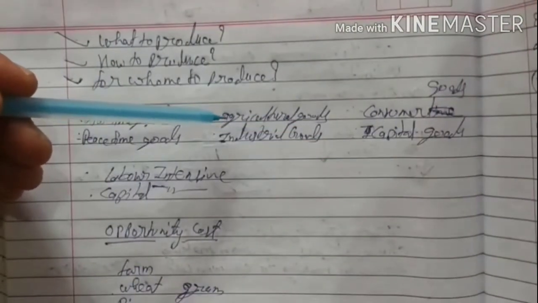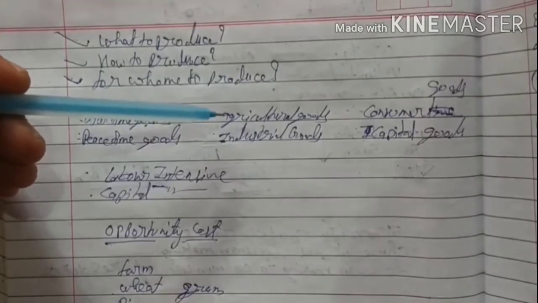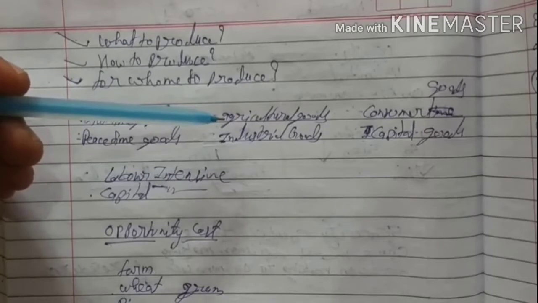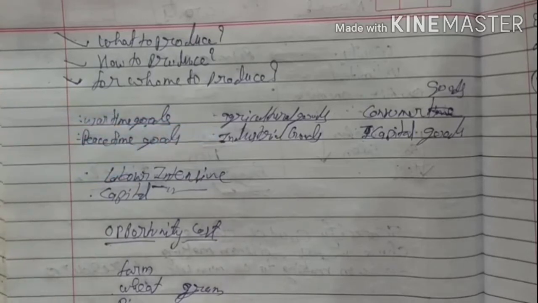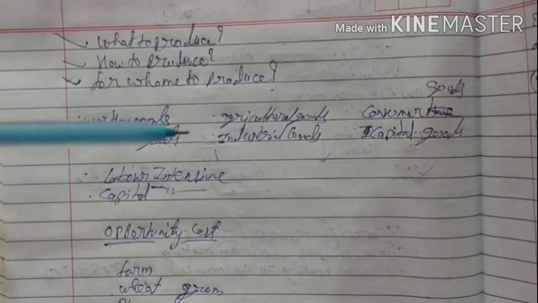If we have an agricultural economy, it means most of the people in our country are engaged in agricultural activities, then we need to produce agricultural goods. If we have a lot of people who are landless, who don't have land, then we don't have any other option other than producing industrial goods.